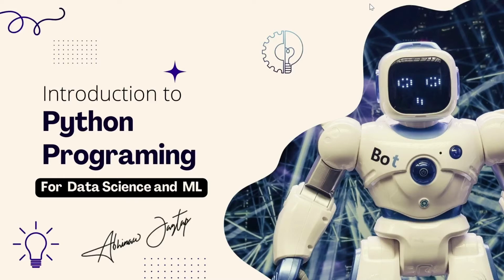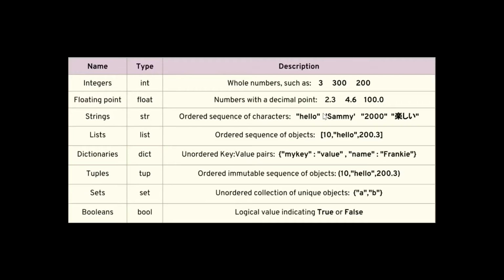But before directly jumping into the string, first of all, let us have a look at what are the data types that we have in Python and their categories. So as you can see here, we have different types of data. For example, integers, which is indicated by int, and in general it is very simple: 3, 300, 200, 1, 2, 3, something of that kind. So this kind of things comes under integers.